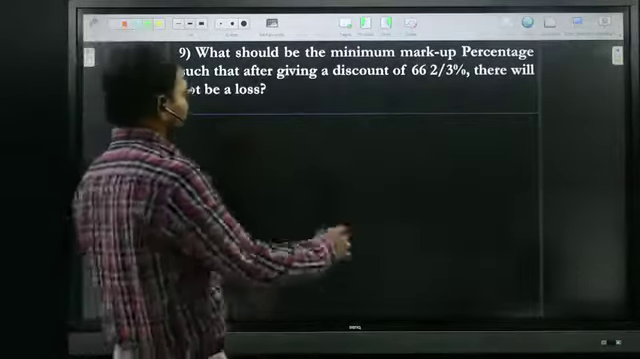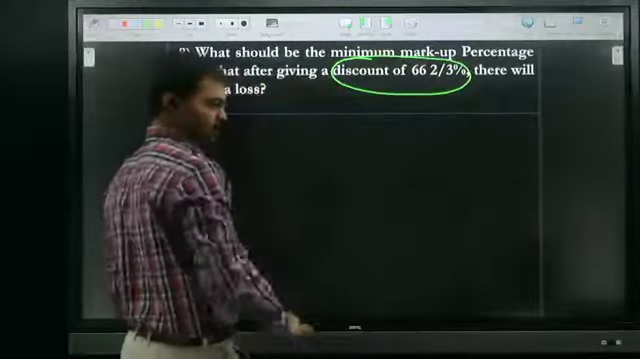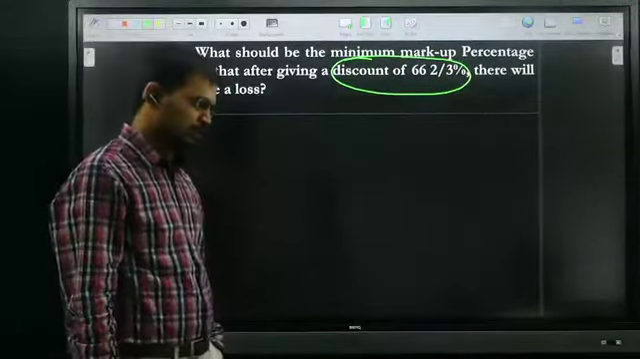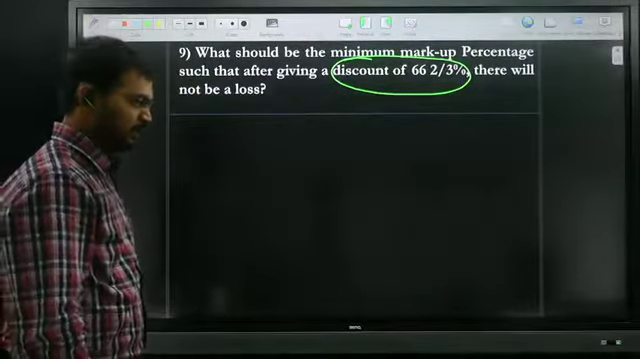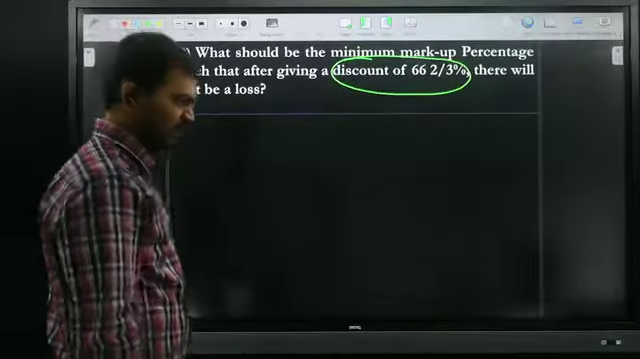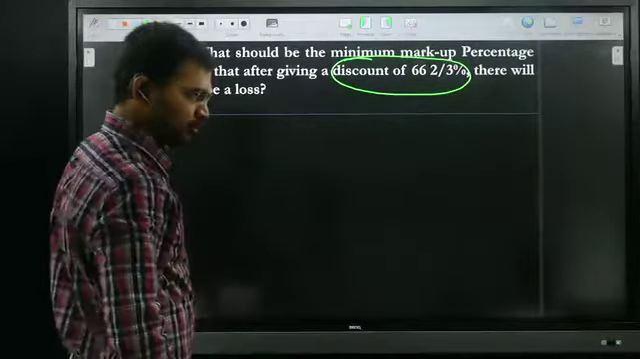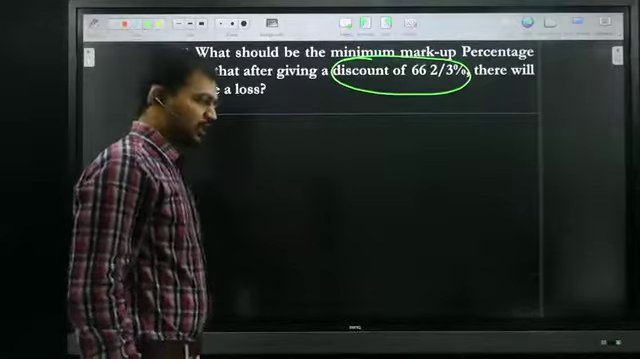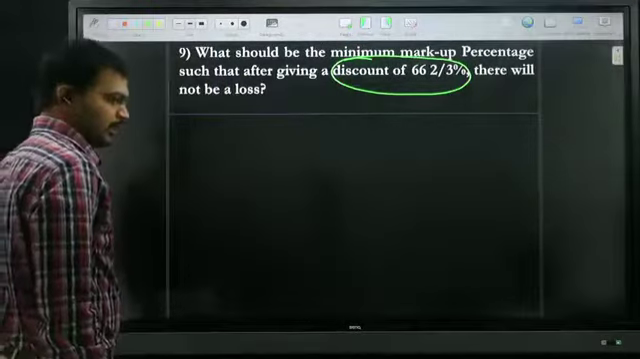So here they gave a discount of 66 2 by 3 percentage. Chandana, what is the answer? You said 6 2 by 3. Varun said 50. Swapna said 33.33. Look at me, all of you.